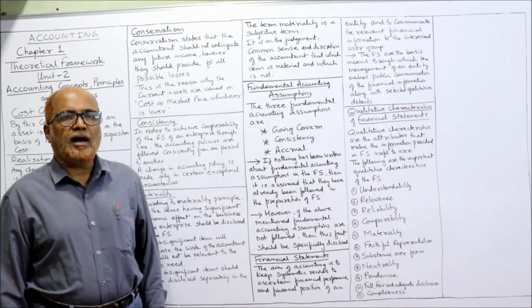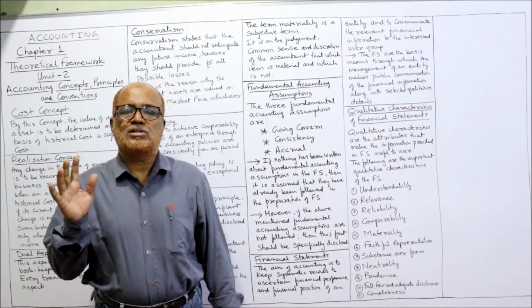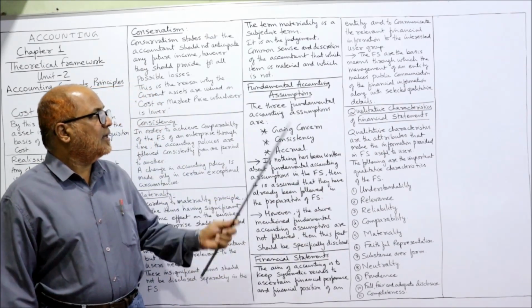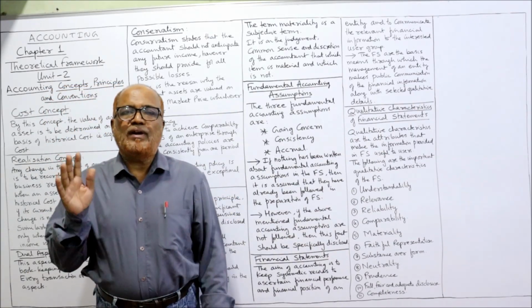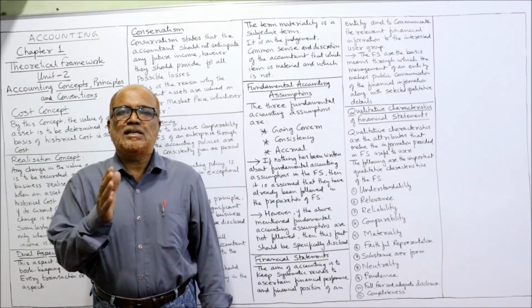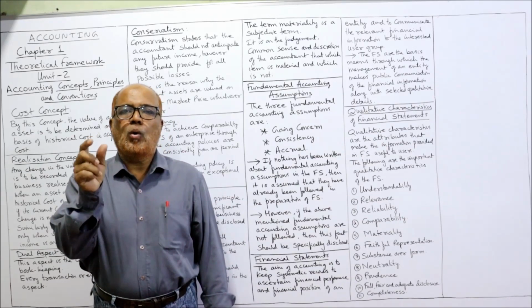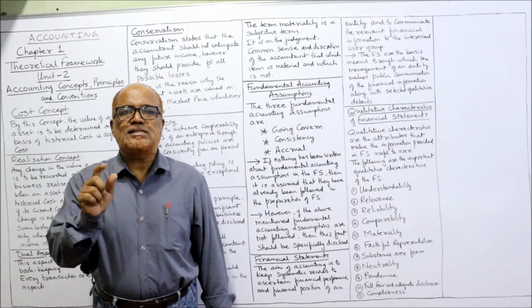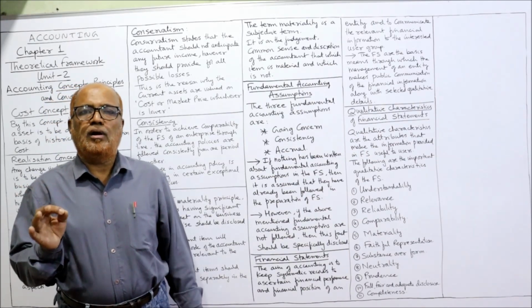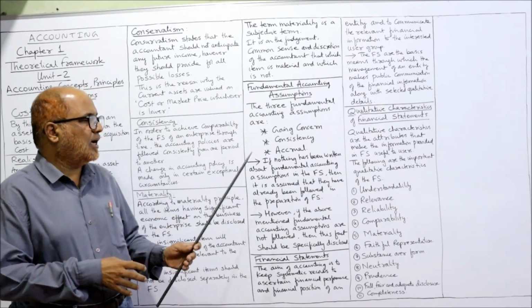Now, fundamental accounting assumptions. So far we have discussed the accounting concepts. The three fundamental accounting assumptions are GCA, that is going concern, consistency and accrual. These three are called fundamental accounting assumptions.